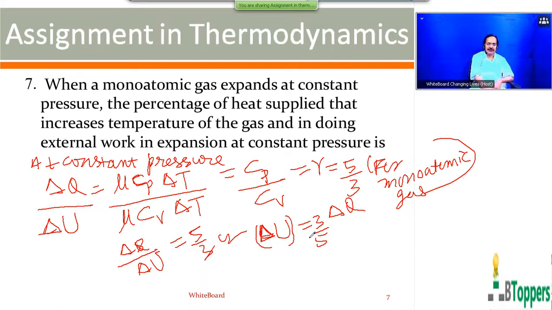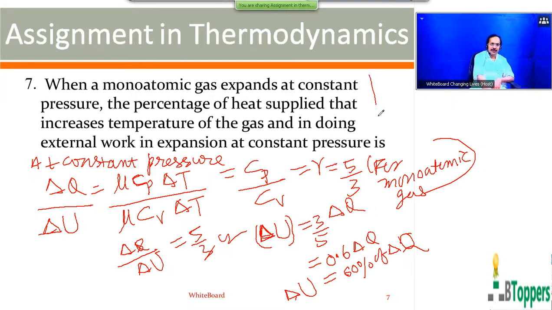The change in the internal energy of the gas indicates the heat utilized for raising the temperature of the gas. 3 by 5 is 0.6 times delta Q, that is 60 by 100, or you can write 60% of delta Q. That means 60% of the heat energy supplied to the gas is utilized for increasing the internal energy of the gas, or for raising the temperature of the gas.